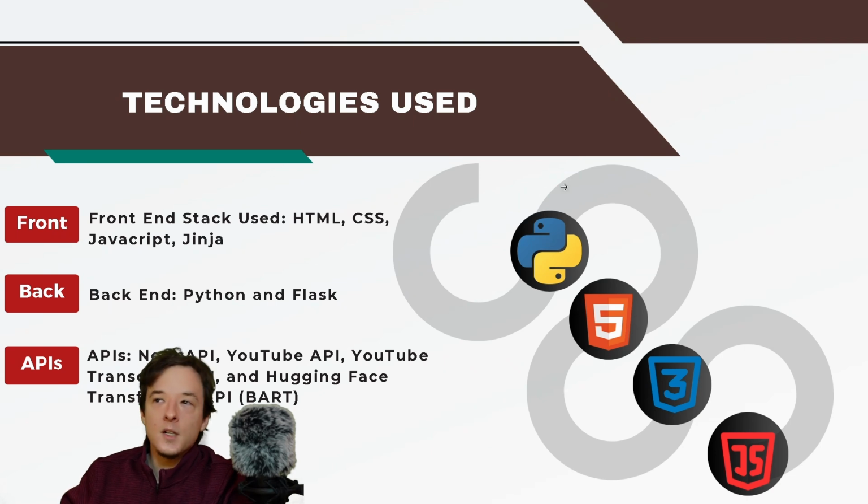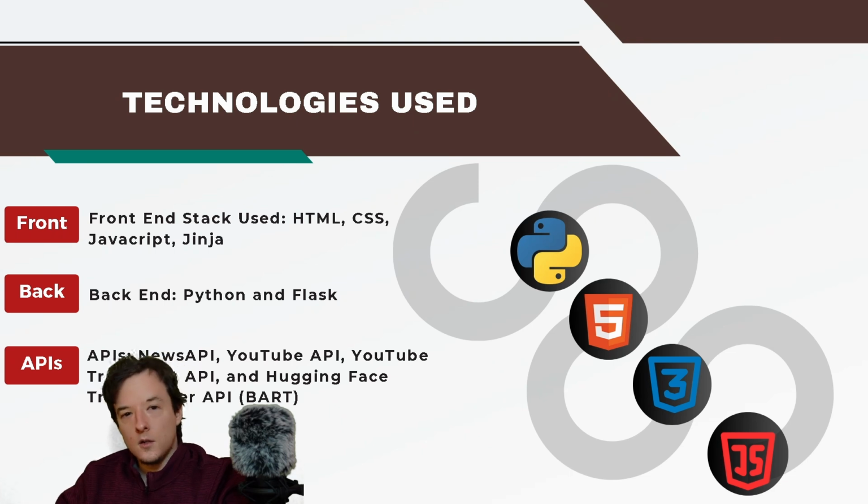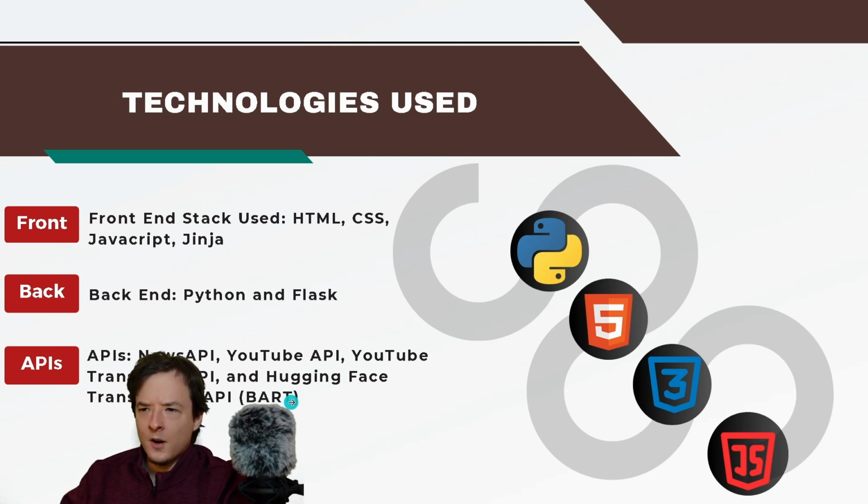Okay, so some technologies that I used for this application: for my front end, I use HTML, CSS, JavaScript, and Jinja. And then for my back end, I use Python and Flask. And then you'll see that it is API galore, with News API, YouTube API, YouTube Transcript API, and the Hugging Face Transformer API. And for this, I use the BART model, and you'll see shortly what BART does.